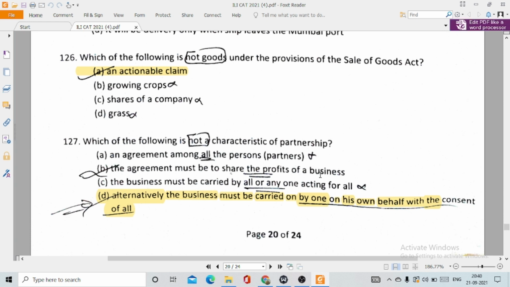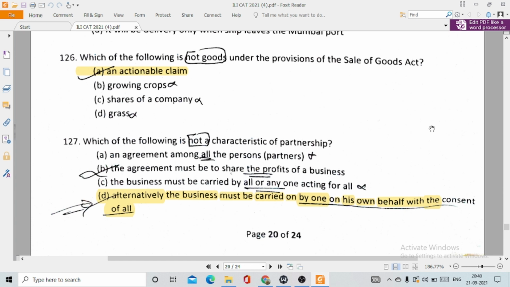127, which of the following is not a characteristic of partnership? Is option number B. Alternatively, the business must be carried on by one on his own behalf with the consent of all. So this is actually not the characteristic of a partnership. And all the other three options are actually the characteristics of partnership, like an agreement among all the persons.